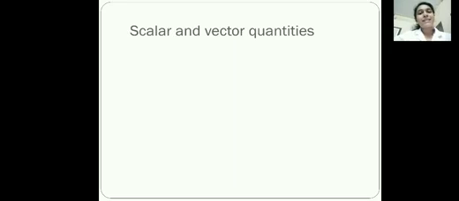So what do you mean by scalar and vector quantities? Scalar quantity means it specifies magnitude only, no direction. And you are familiar with this term, magnitude. What do you mean by magnitude? Only the numerical part. We are not concerned about the sign.